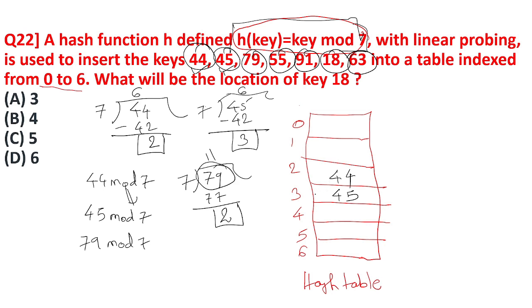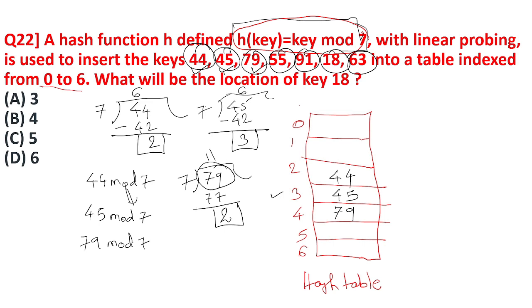Now the next in the table is index number 3, but at the third index also there is a key present, 45. So there also we cannot put 79. So again move forward. Now there is index number 4 and it is empty. There is no key at that index. So here we can put 79 for now. So 79 is put at this place.